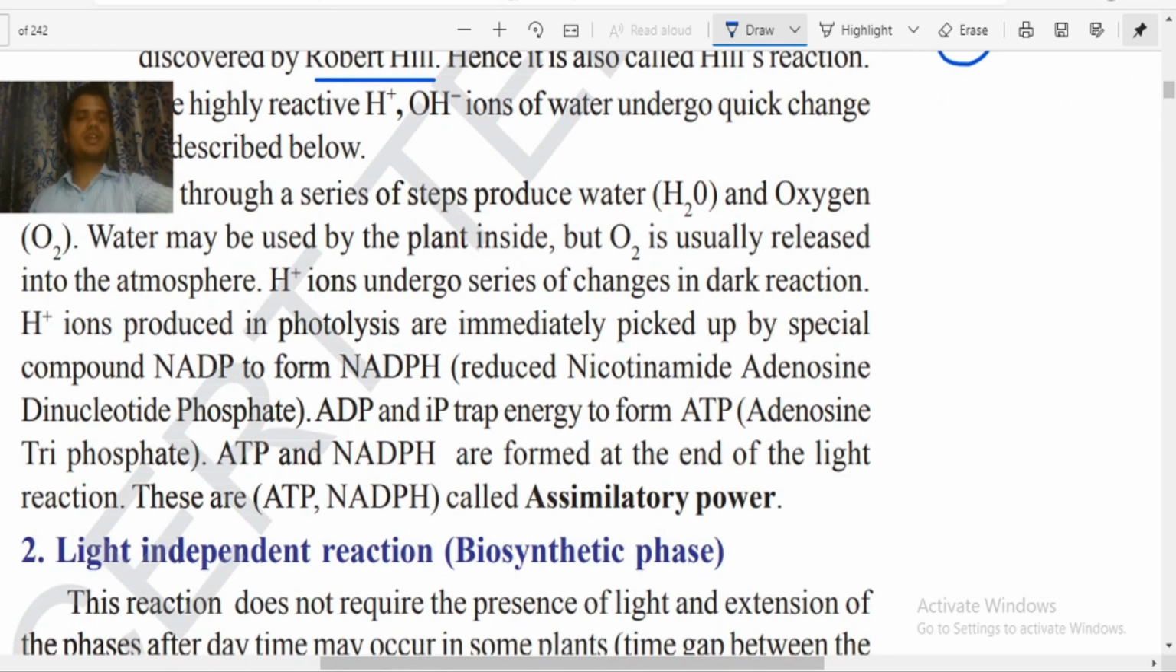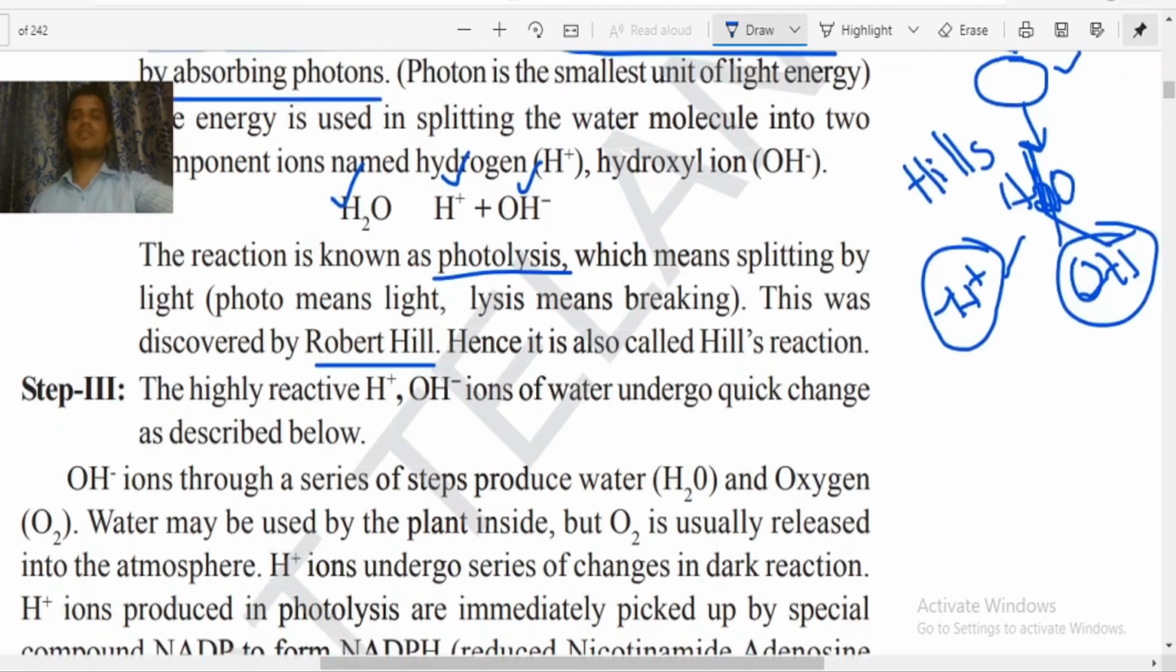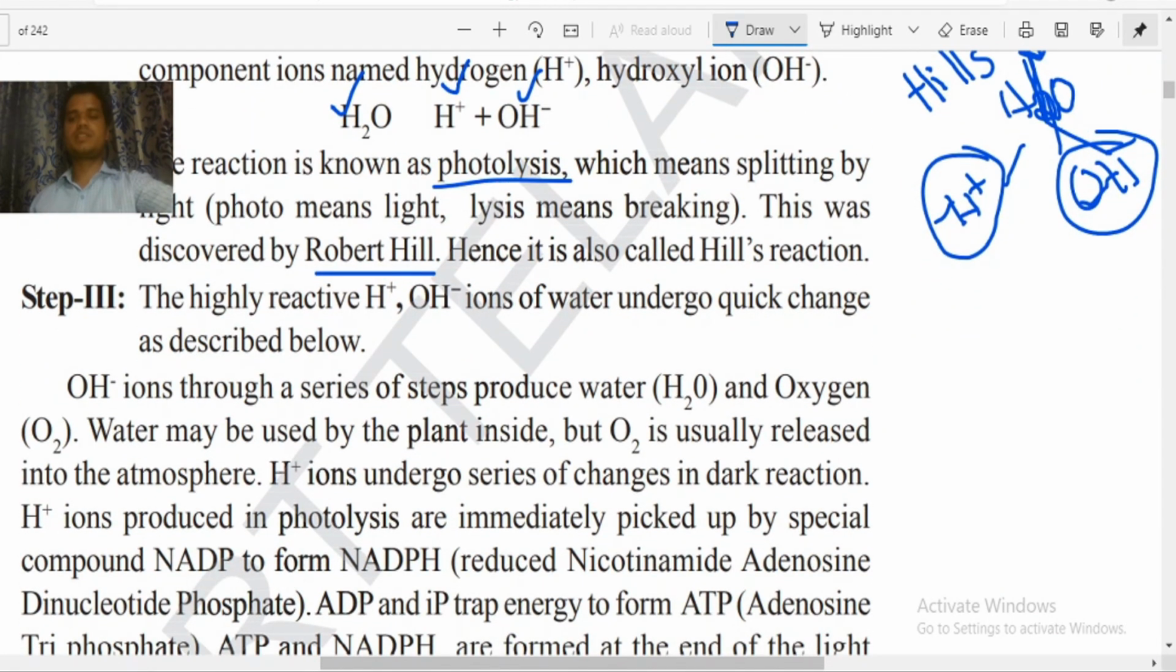Now OH minus ions, through a series of steps, produce water and oxygen. The water may be used inside the plant and the oxygen will usually be released into the atmosphere. Now what will happen to the H plus? H plus will be converted into hydrogen and also into water. So hydrogen is a gas, it will go out.